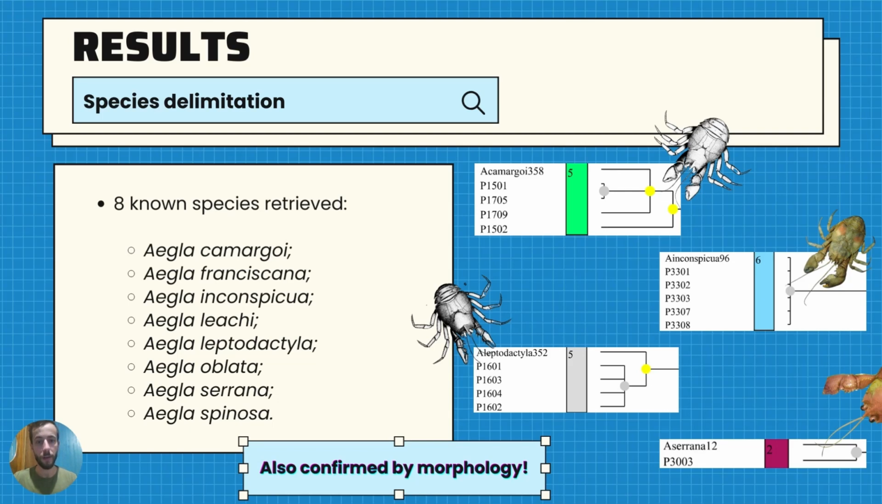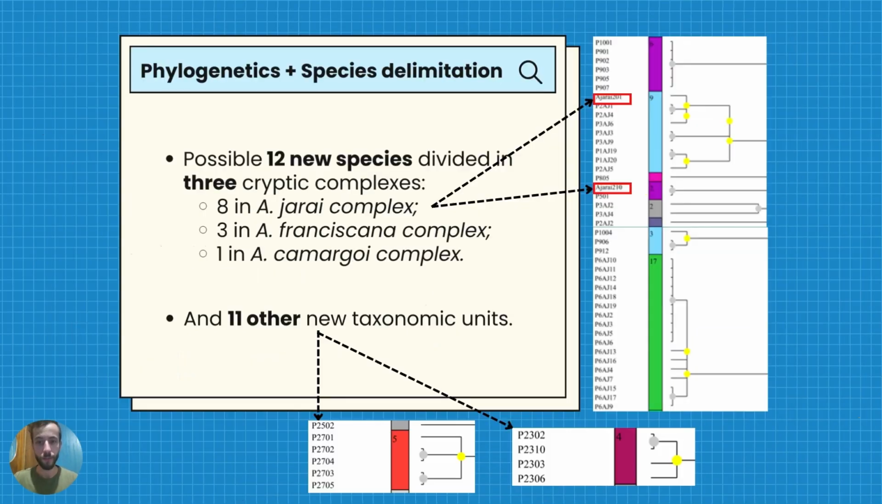species, as in Aegla camargoi, Aegla inconspicua, Aegla leptodactyla, and Aegla serrana, as you can see on the right side. And together with that, we retrieved Aegla franciscana, Aegla leachi, Aegla oblata, and Aegla spinosa. They are also confirmed by the morphology.